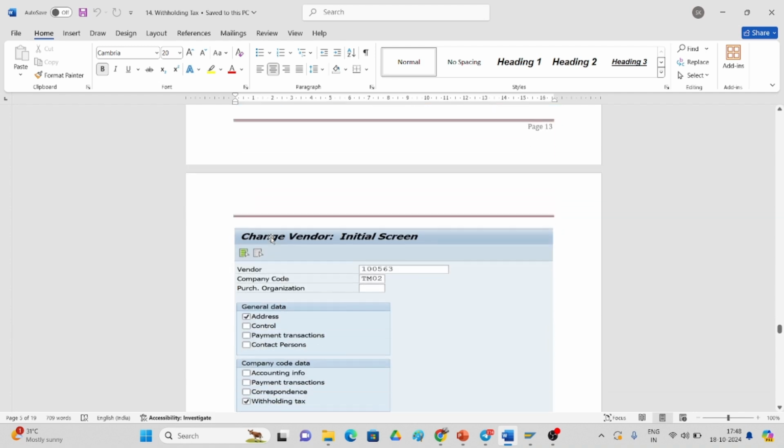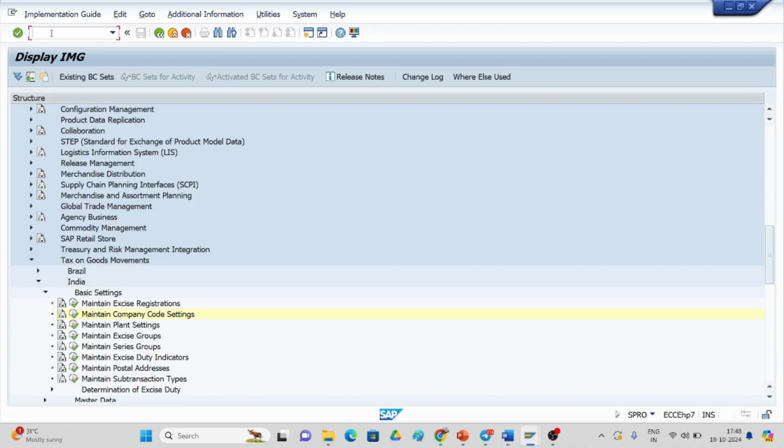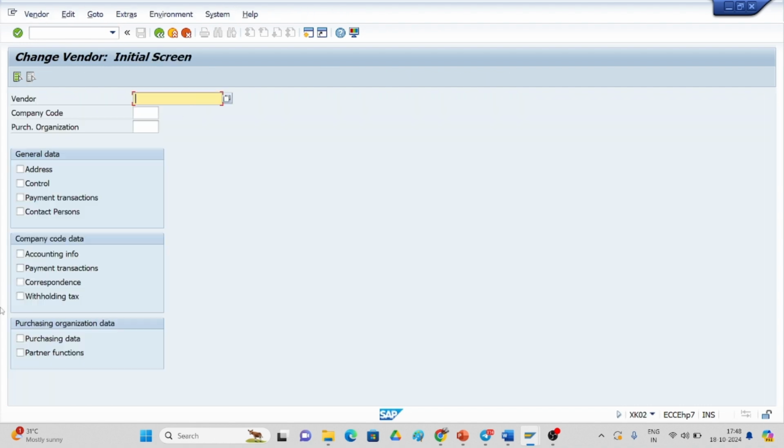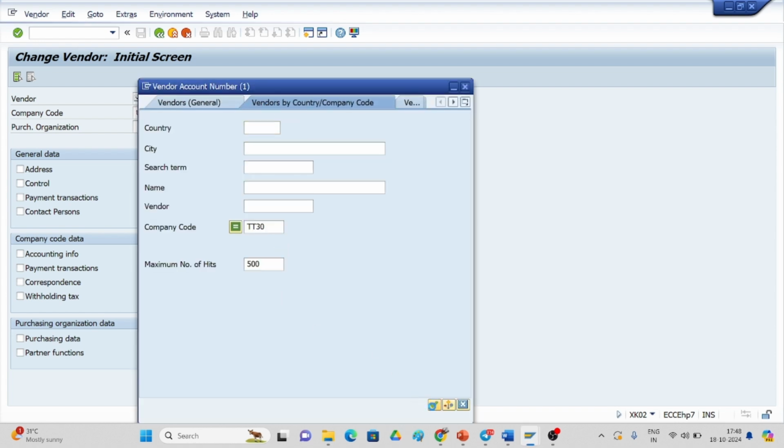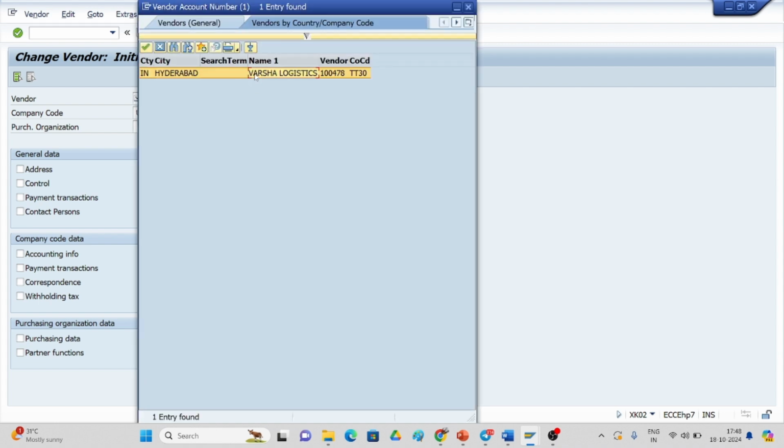And what we have to do is, for which vendor we are creating, we have to link with the vendor number for withholding tax. So for the TT30 company code, for this vendor I am creating. How many vendors are there? Only one vendor is there.